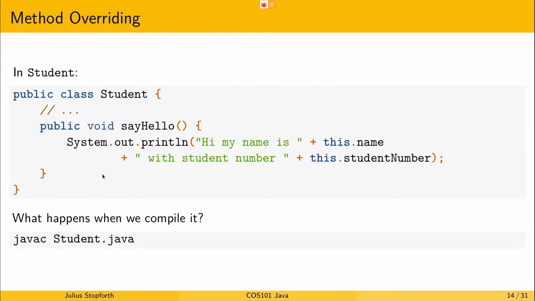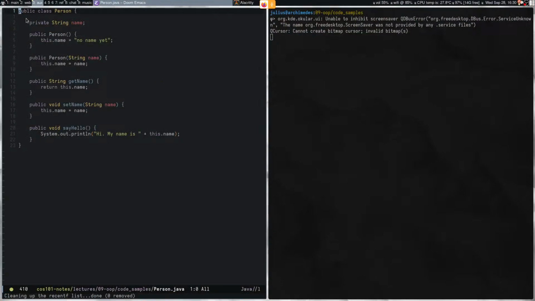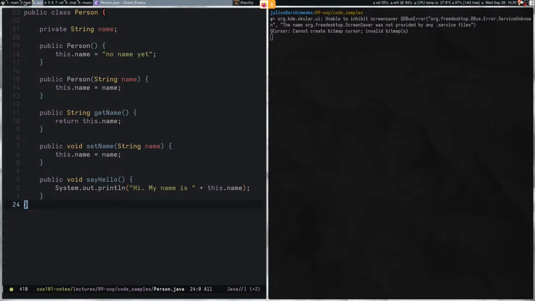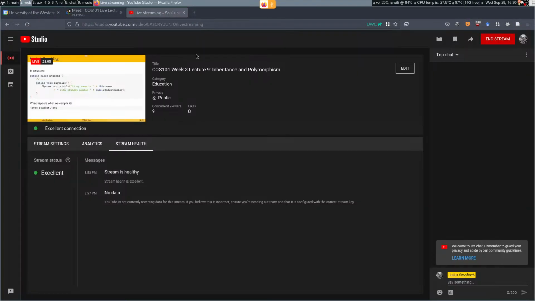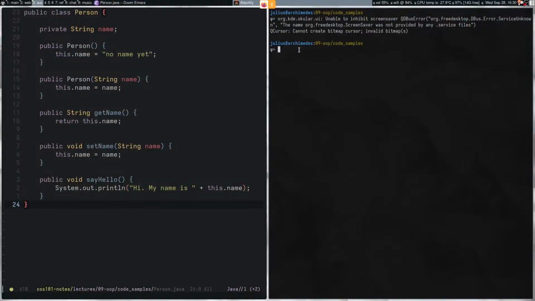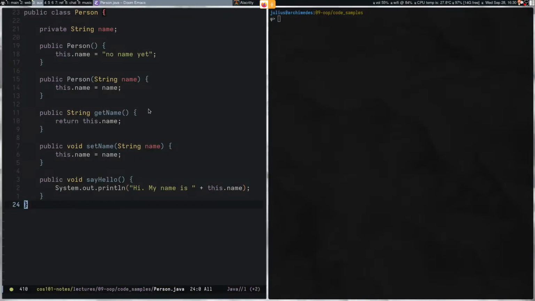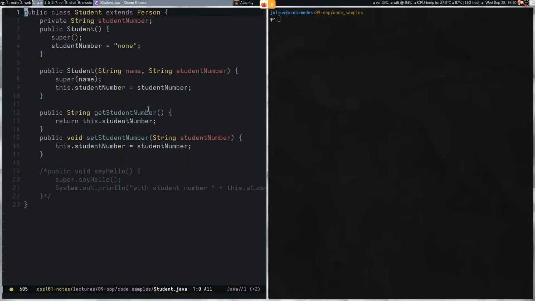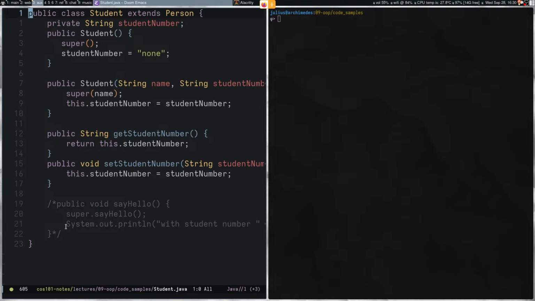Okay, so let's look at compiling student.java. Let me just go here. Right. So we have our person class over here. I'll just double check the chat quick. Yeah, we're okay. So we have our person class over here, and then we have student extends person. Okay, so this is the same, but now we are going to implement the say hello method.